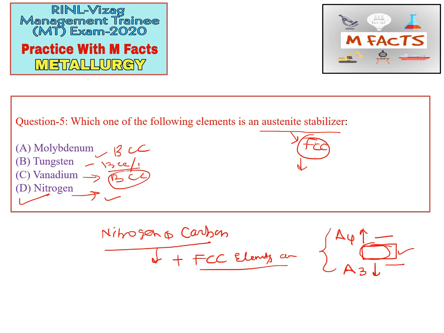Okay, so most of the BCC crystal structure elements are ferrite stabilizers, including the diamond cubic silicon. So for this question, nitrogen is the correct option.